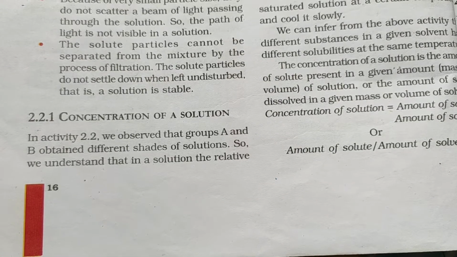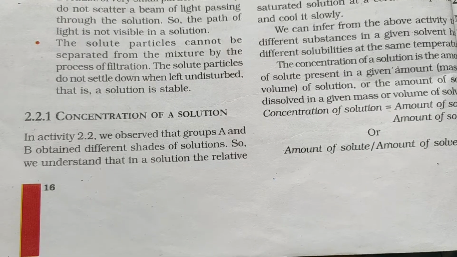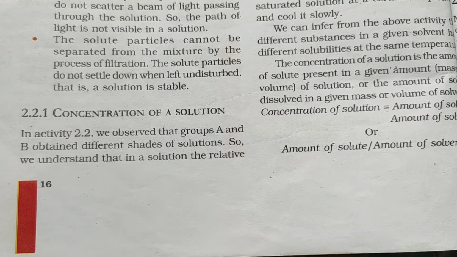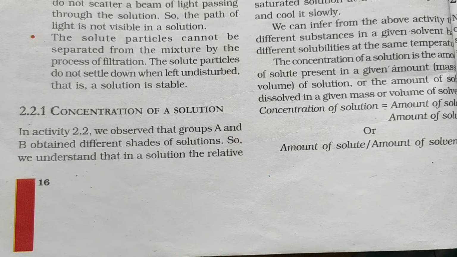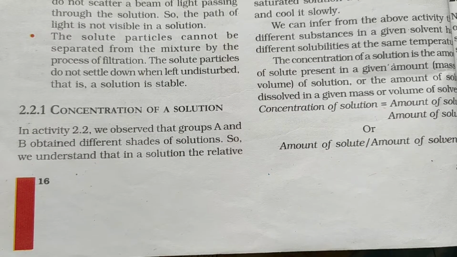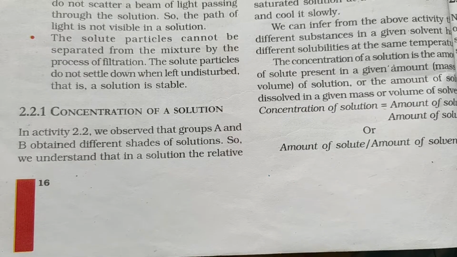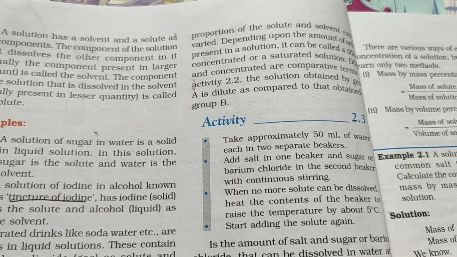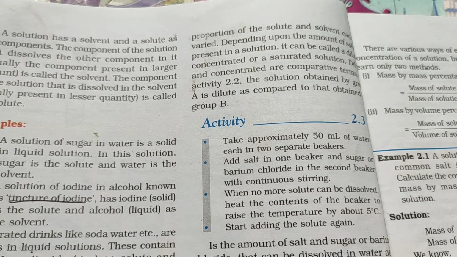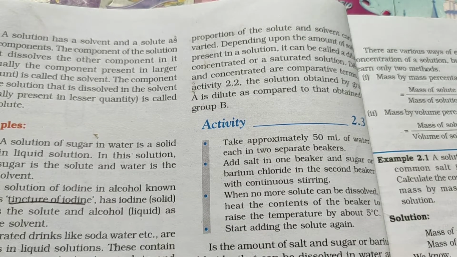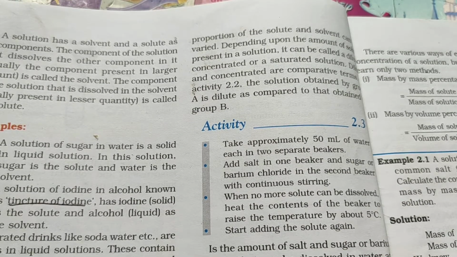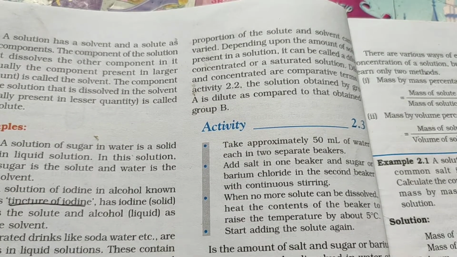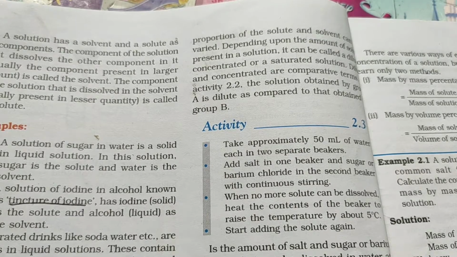You might all have heard the term concentration, when we say a solution is very concentrated or very dilute. This concentration mainly depends upon the amount of solute present in a particular solution. This means that in a particular solution, the concentration might vary. Some may be very concentrated and some might be dilute or less concentrated. Whether a solution is concentrated or dilute mainly depends upon the amount of the solute present in the solution.